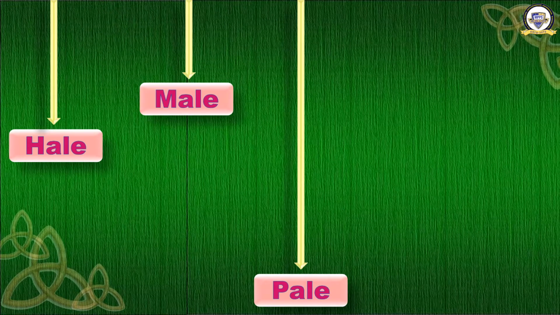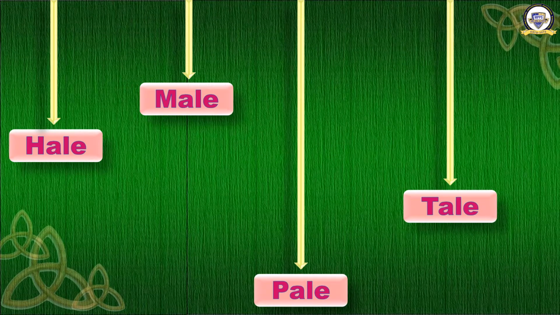Now the third one. What is this? M A L E. Male. M A L E. Male. One more word. Spell it. T A L E. Now you pronounce it. What is the word T A L E? Tale. Very good. Tale. H A L E. Hale. M A L E. Male. P A L E. Pale. T A L E. Tale. So moving ahead to some more words.